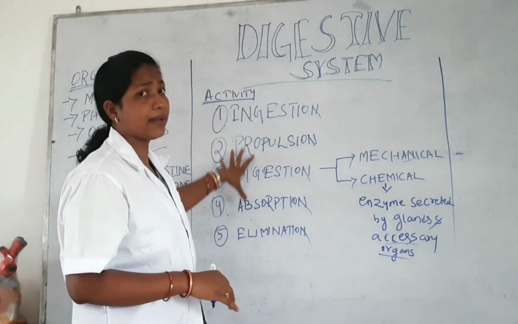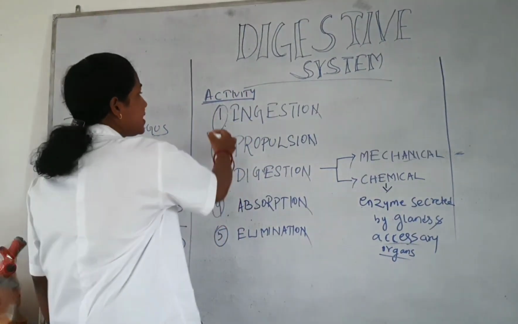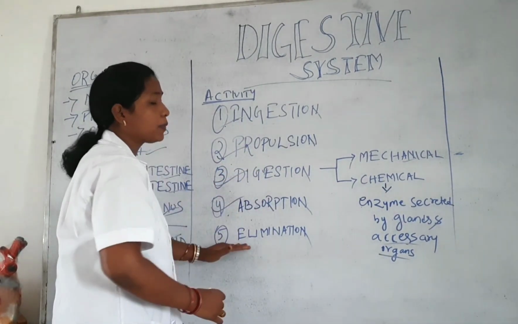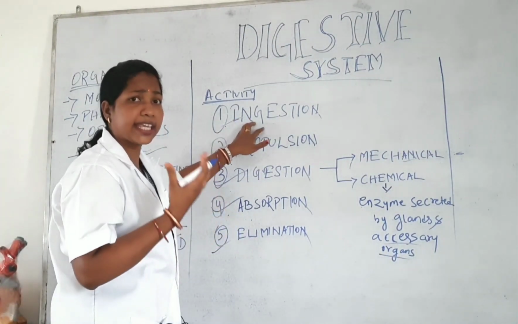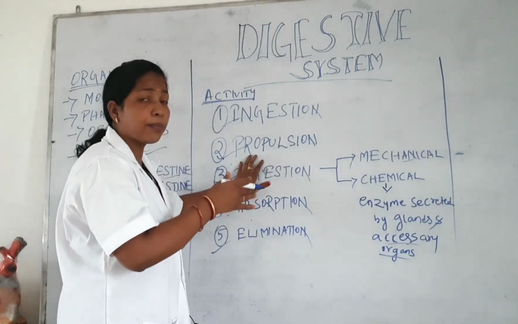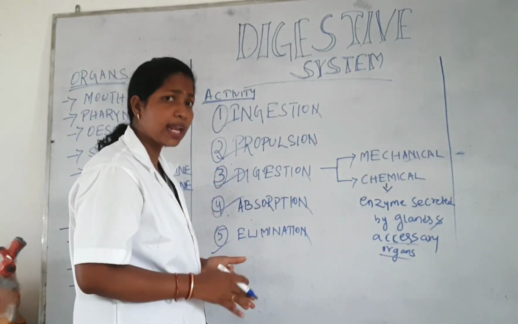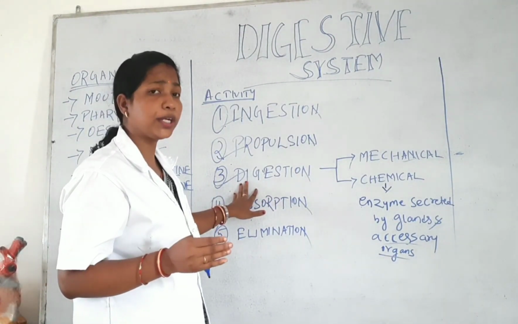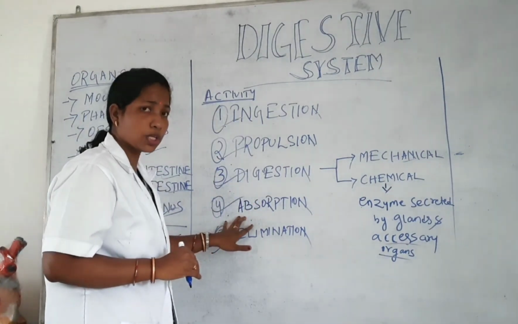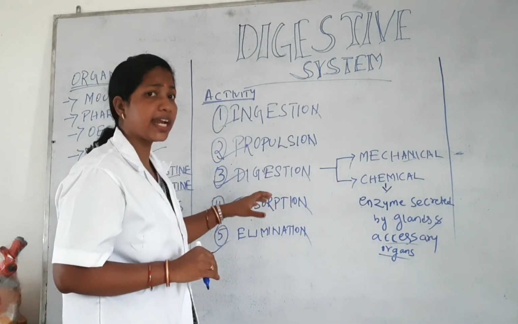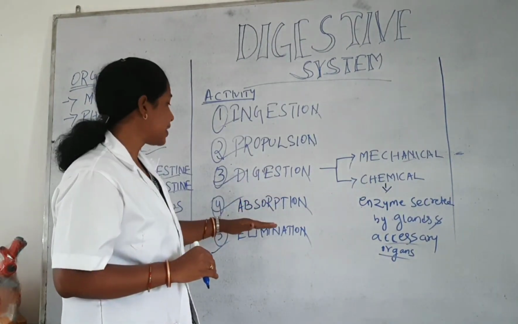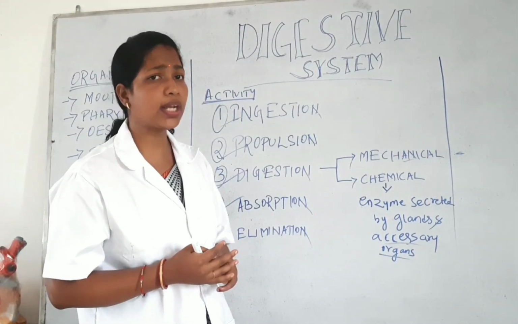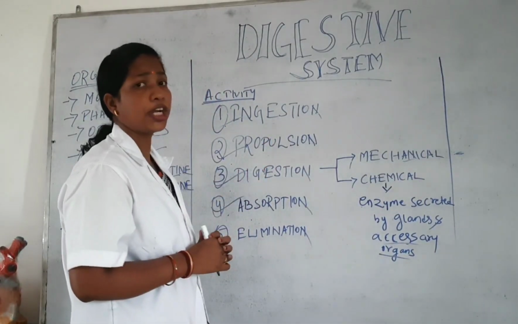So those are the 5 activities under the digestive system. First one is ingestion, second one is propulsion, third one is digestion, fourth one is absorption, and fifth one is elimination. Ingestion means taking of the food particles, propulsion means moving of the food particles through the alimentary wall by forming a bolus. Digestion means breakdown of the food into small molecules. Absorption means our body absorbs the nutrients. Elimination means the waste particles come outside from our body. Those are the activities under the digestive system.